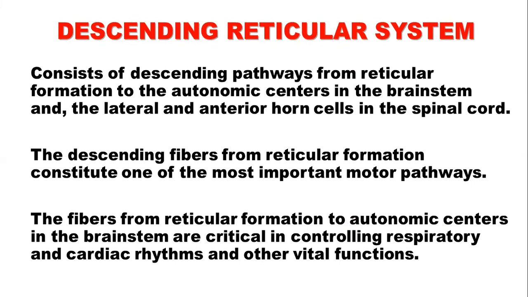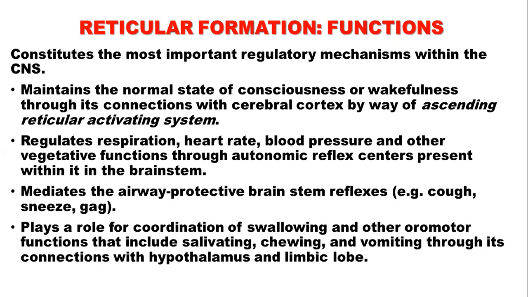Descending reticular system consists of descending pathways from reticular formation to the autonomic centers in the brain stem and the lateral and anterior horn cells in the spinal cord, and descending fibers from reticular formation constitute one of the most important motor pathways. The fibers from reticular formation to autonomic centers in the brainstem are critical in controlling respiratory and cardiac rhythms and other vital functions. That's why these are called the vital centers in brainstem.